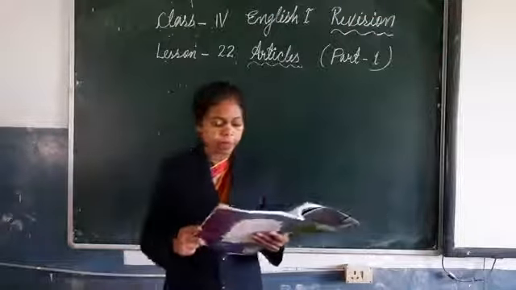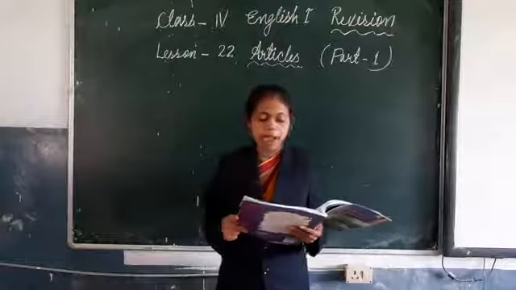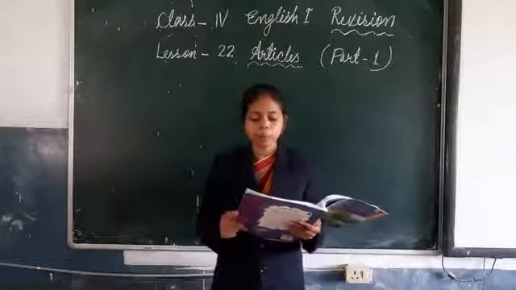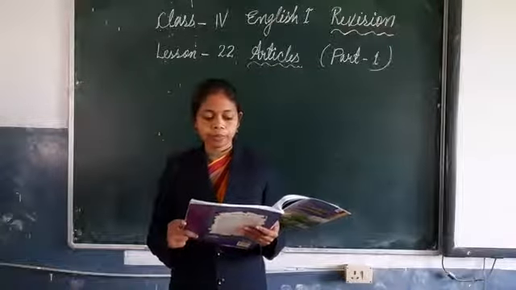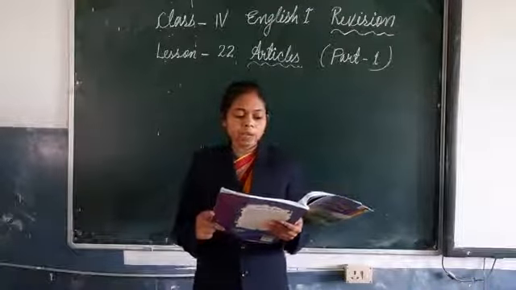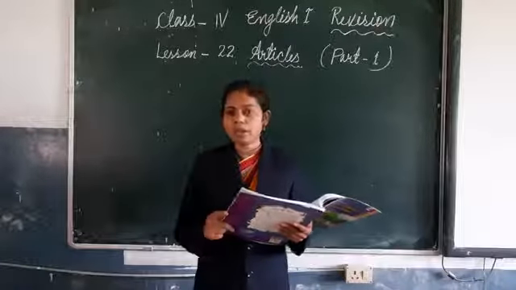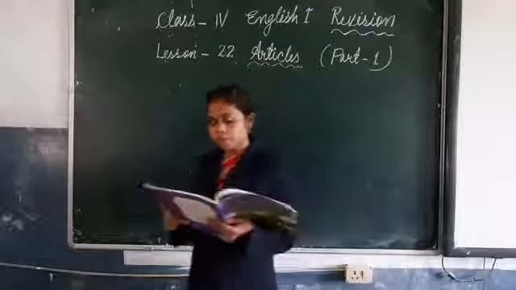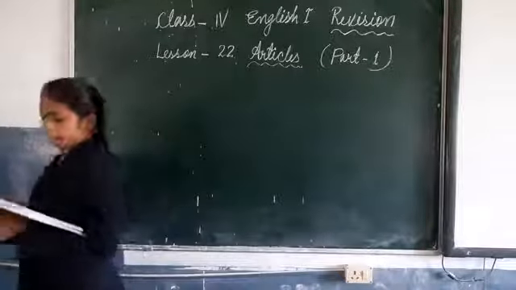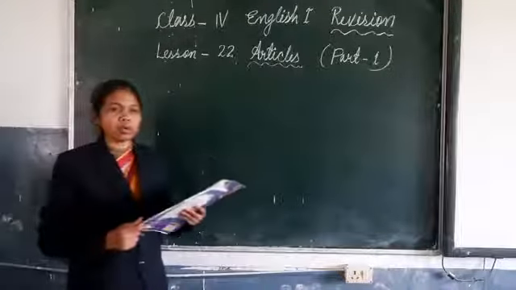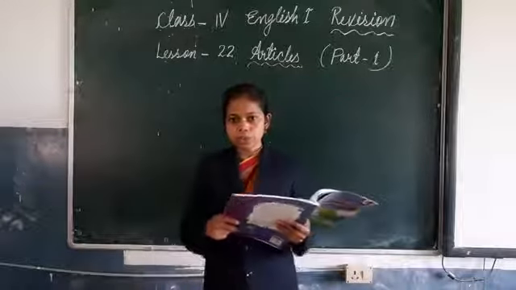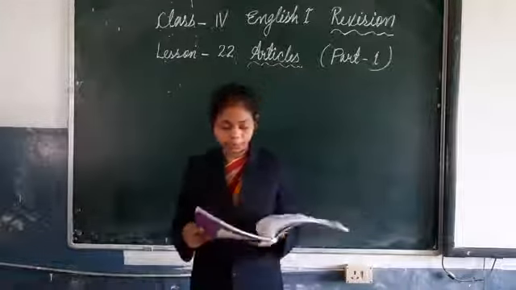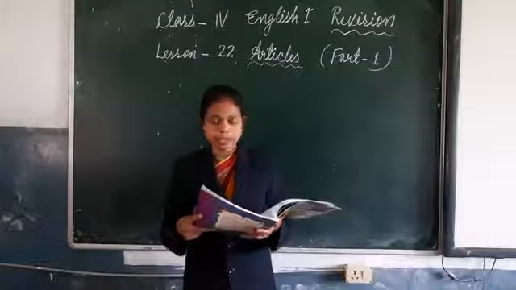See the example: an apple, an egg, an ink pot, an ox, an umbrella. A and an are used before a singular countable noun. This also you have to remember. Understood? Okay. So now let's do the exercise.